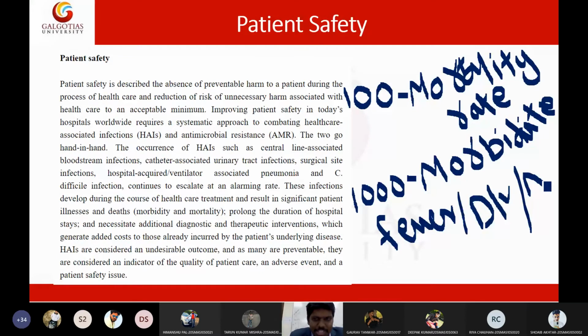Now listen. If we prevent cross infections, we can decrease the mortality rate and we can also decrease the morbidity rate. So morbidity rate and mortality rate can be decreased by maintaining all our 7 strategies of cross infection prevention. By maintaining these strategies, we are able to decrease the mortality rate and also the morbidity rate.